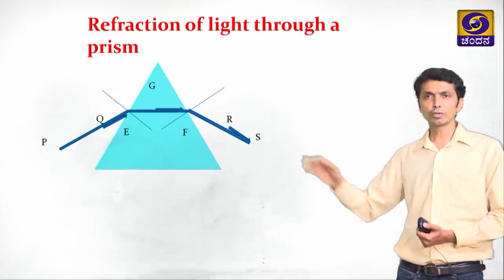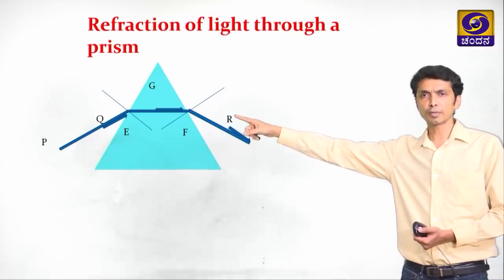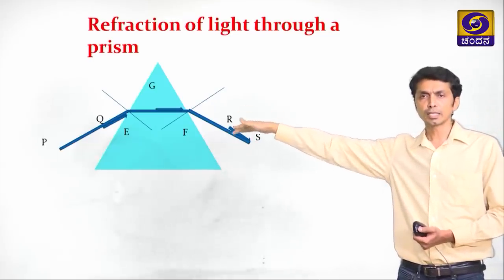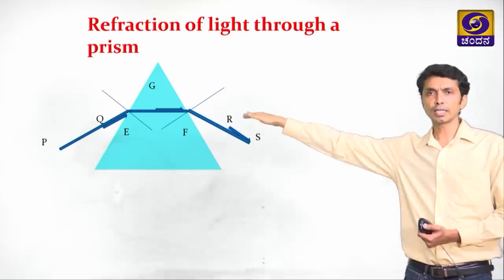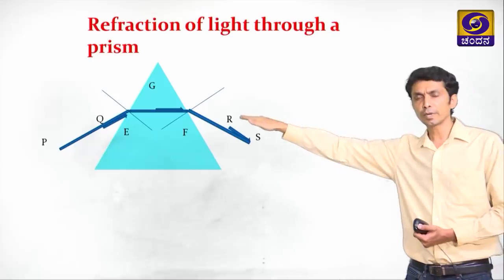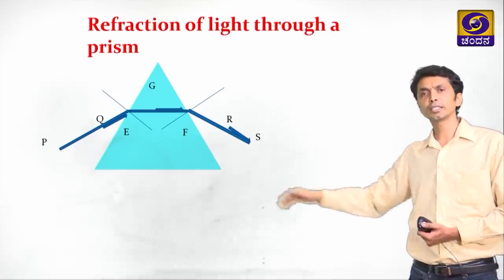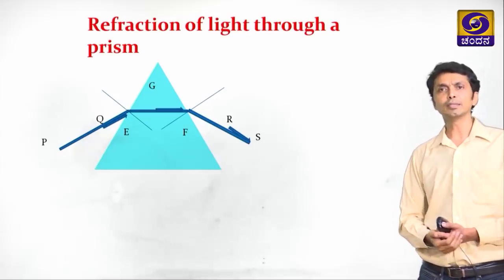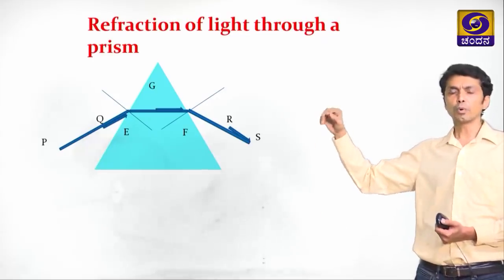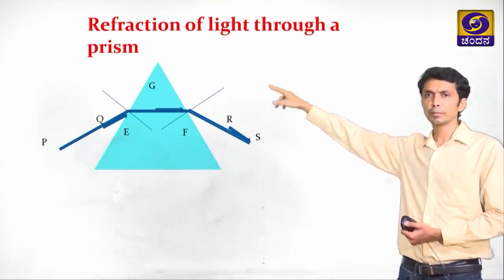So, here we need to remember two important points. When a ray of light travels from a rarer medium to a denser medium, the refracted ray comes near to the normal. When the ray of light passes from a denser medium to a rarer medium, the refracted light is away from the normal. Now, we shall extend this PQ in this way.